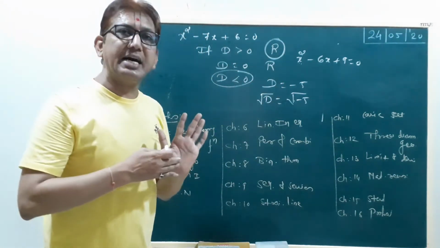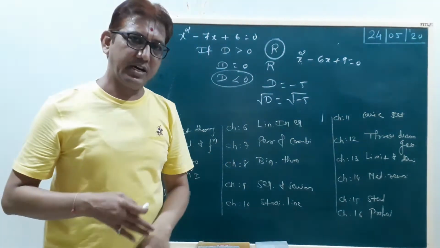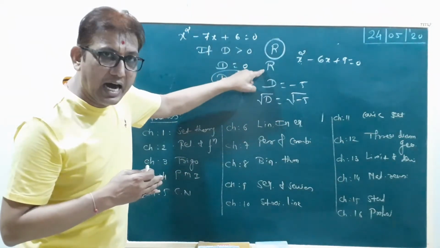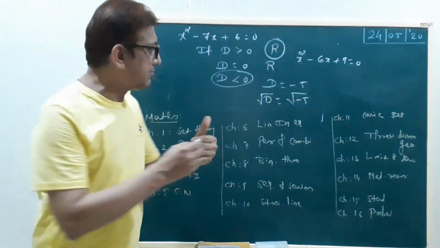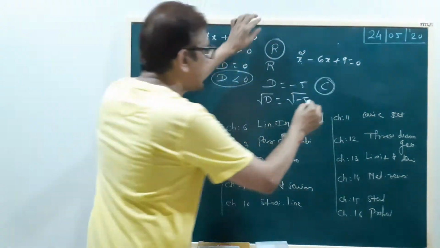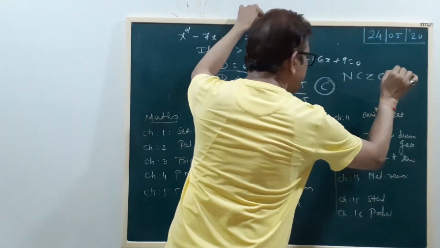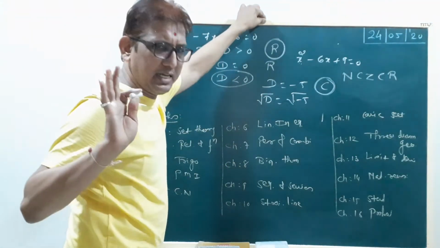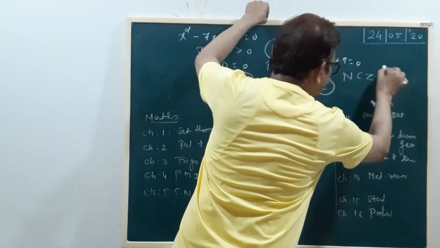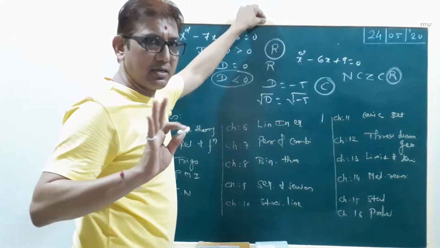Now in 11th science, we find the square root of a negative number, not in the set R but in the complex numbers C, a bigger set. Up to 10th standard, N is a subset of Z, Z is a subset of Q, and Q is a subset of R. R is the biggest set up to 10th standard.